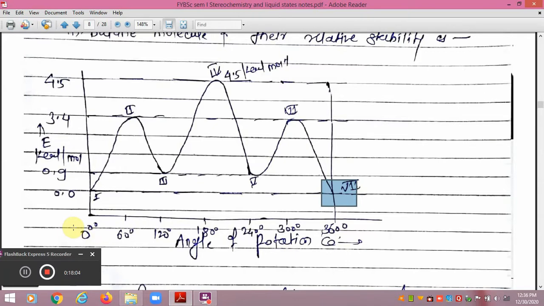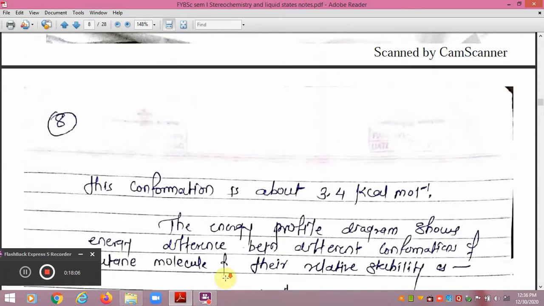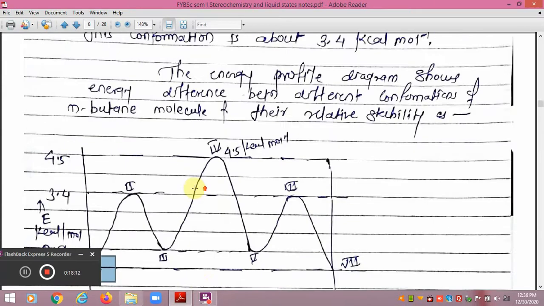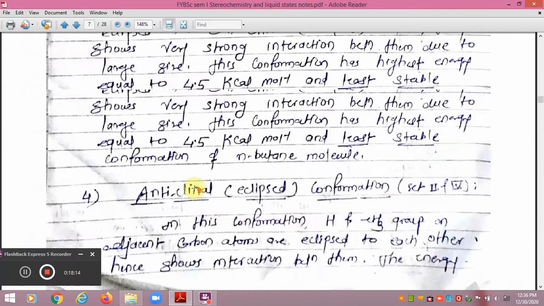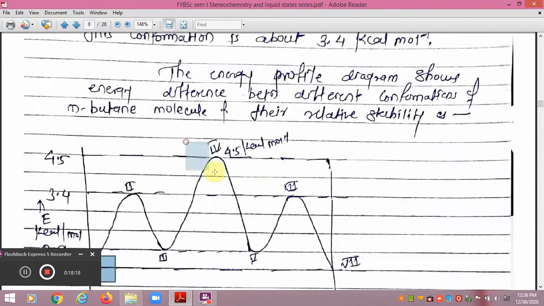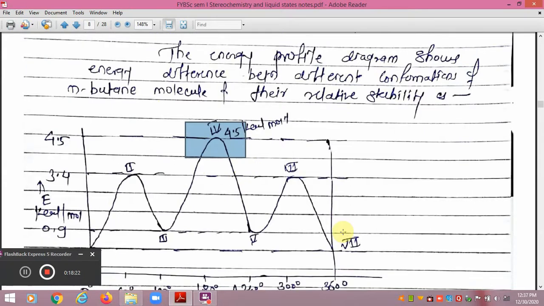But in the butane molecule, which conformation is most stable? The anti-periplanar conformation is most stable, while the syn-periplanar conformation is least stable. These are the things that you have to keep in mind for the examination. So these are the important points in the conformational isomerism of ethane, propane, and butane molecules.